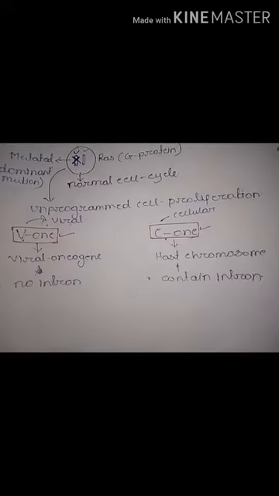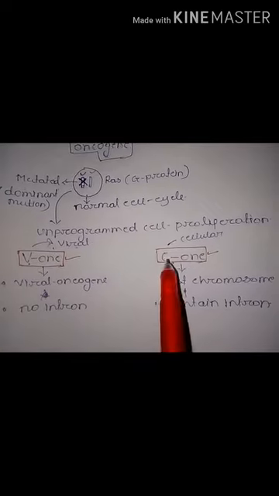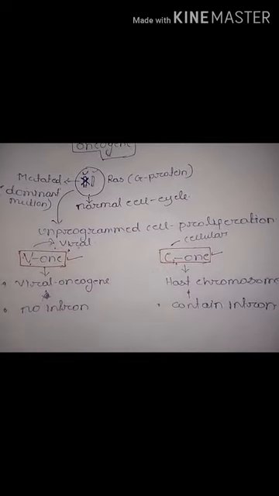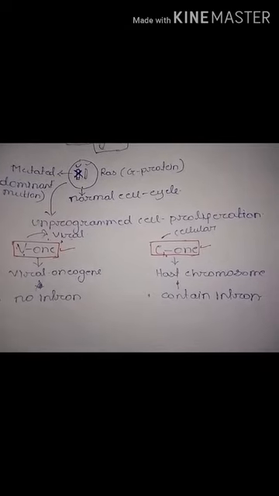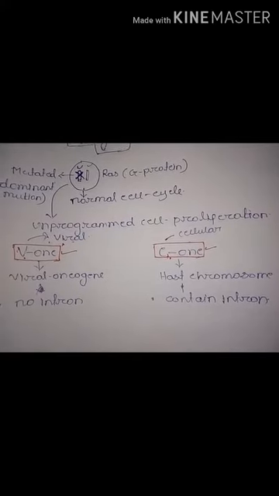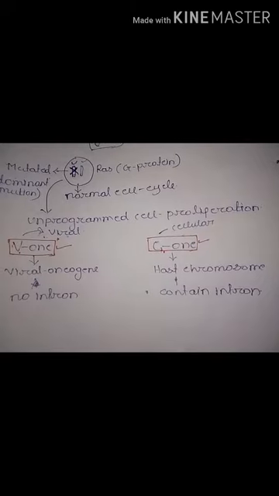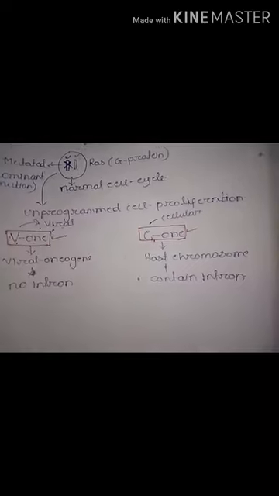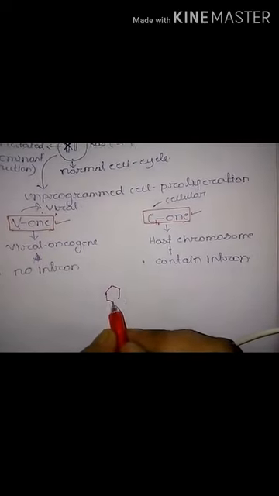Now we divide oncogenes into two types: viral oncogene, and cellular oncogene. So there is a main difference between a viral oncogene and a cellular oncogene. A viral oncogene does not contain introns, but on the other hand a cellular oncogene contains introns. Why does a viral oncogene not contain any intron? Because most viruses are RNA viruses. Suppose this is a virus, it contains RNA.